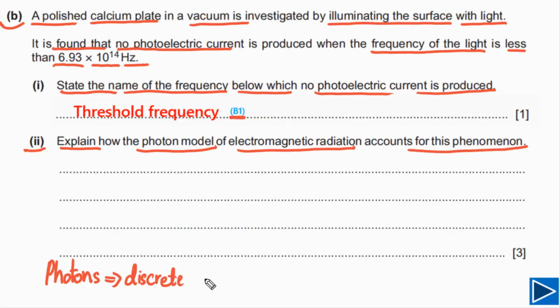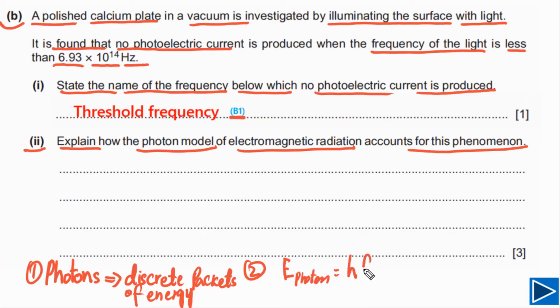So we can say, first of all, photons are discrete packets of energy, meaning they have a fixed amount of energy. So this is one point we can write down: discrete packets of energy. And the second point is the energy of a photon. The energy of each photon is equal to h times f, where f is the frequency of the electromagnetic radiation. So the energy of a photon depends on the frequency of electromagnetic radiation.